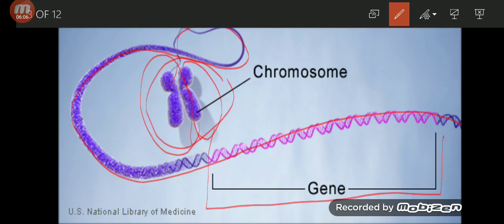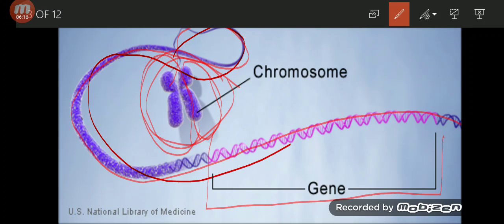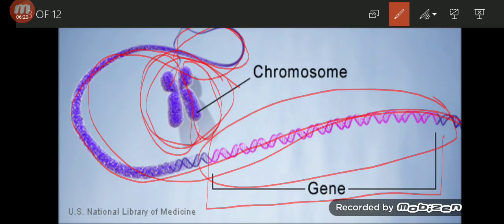And these genes have a set of instructions that determine some of the characteristics of the human body. So, a chromosome is a long thread-like structure, and it has genetic material on it which determines some of the characteristics, or it will tell how your body will develop or how a cell will develop.